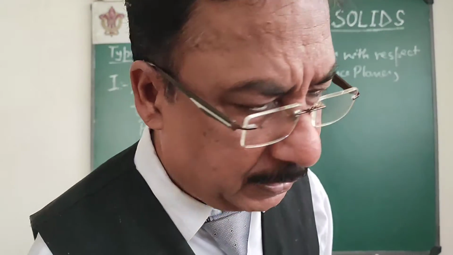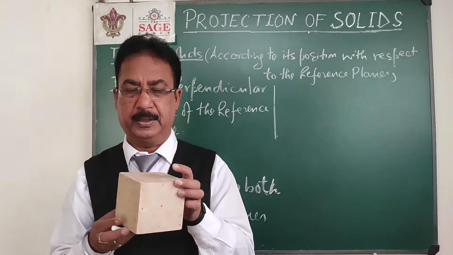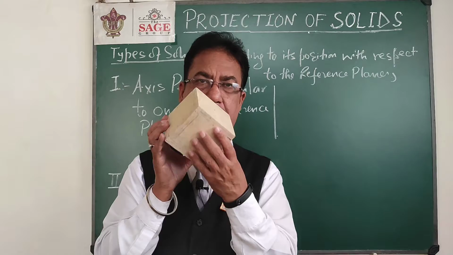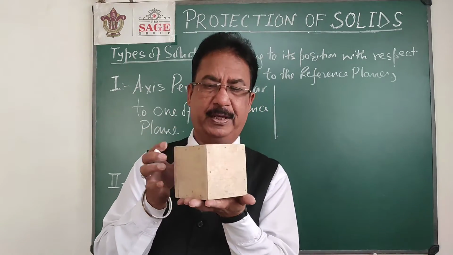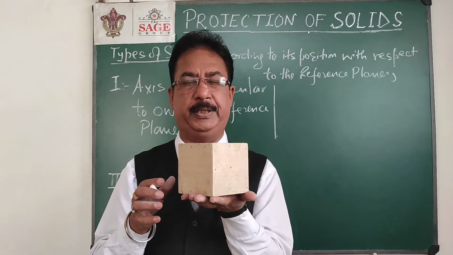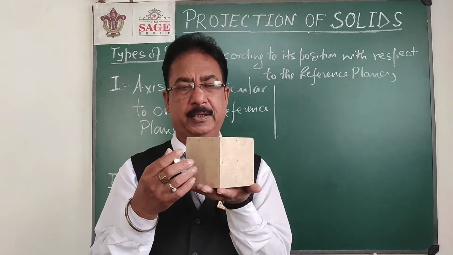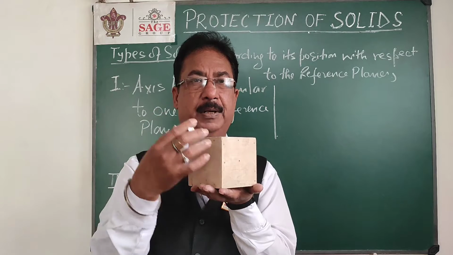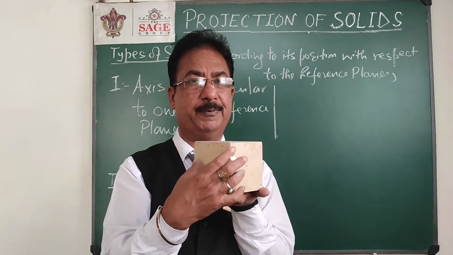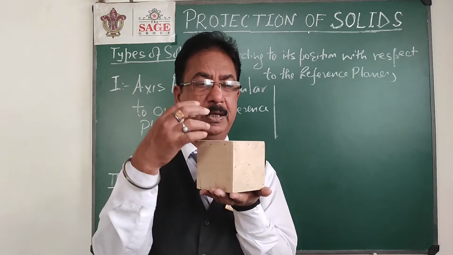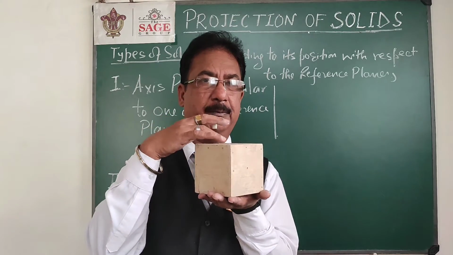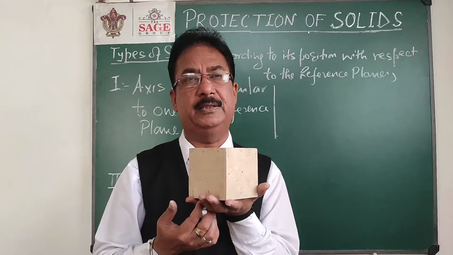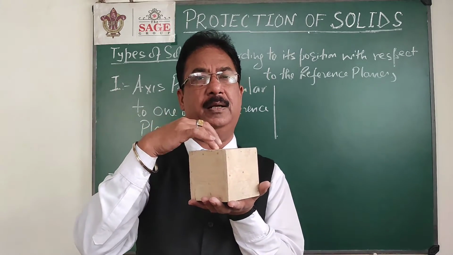In the same way, suppose there is a solid like a cube. If I hold this cube like this, one of its faces will be on the HP. Now if you look from the front, these two faces will be visible to you, but you cannot identify the final shape of these two planes. But the upper plane and the lower plane are both parallel to HP, or rather, one is on the HP and the other is parallel to HP.